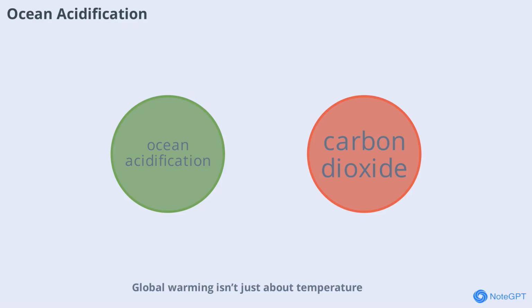Global warming isn't just about temperature. The oceans absorb much of the carbon dioxide we emit, making the water more acidic. This process, called ocean acidification, harms marine life, especially shellfish and coral reefs. Healthy oceans are vital for food, climate regulation, and biodiversity. Reducing emissions helps protect our oceans and everything that depends on them.